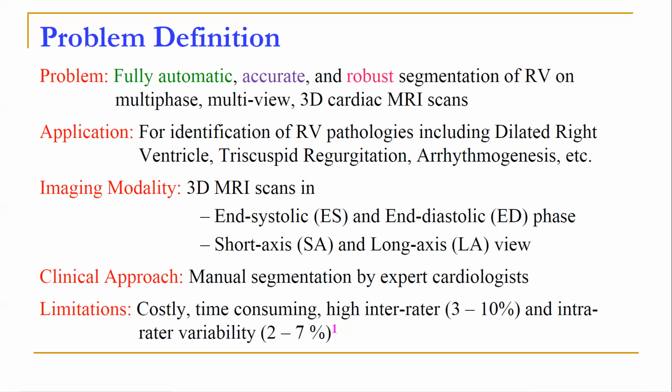The imaging modality in question is magnetic resonance imaging, and we have access to multi-phase information in the form of volumetric scans at the end systolic and end diastolic cardiac phases. We also have access to multi-view information in the form of short axis and long axis scans. The clinical approach for segmentation of right ventricle is manual segmentation by expert cardiologists. Manual segmentation is well known to be costly and time intensive and suffers from high inter-rater and intra-rater variability.